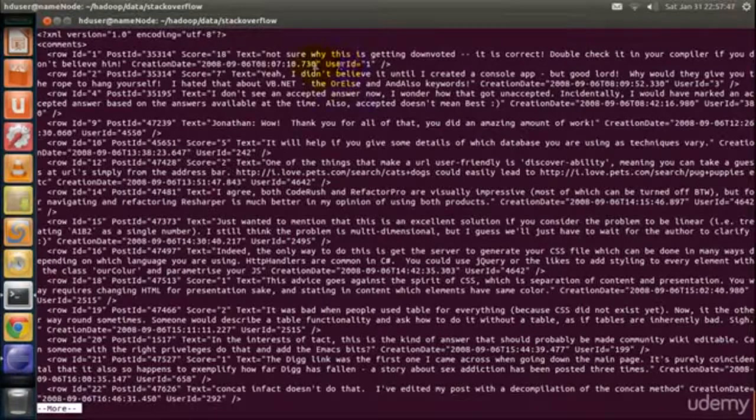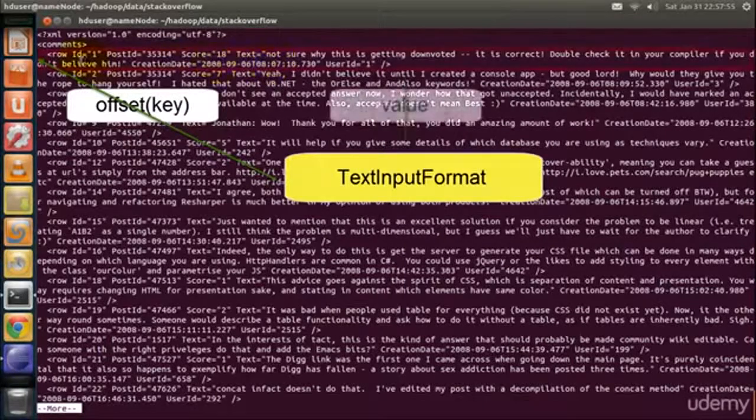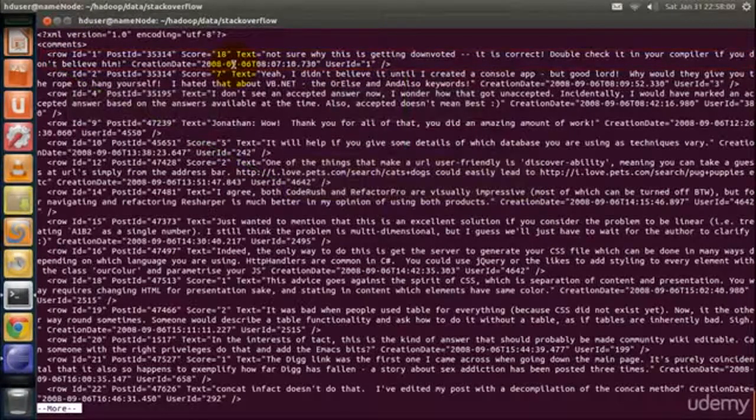Since there is one comment per line, we can use TextInputFormat as our input format. In that case, the offset will be the key and the comment will be the value. We can use the creation date to determine when was the first time a user commented and when was the last time a user commented. To count all the comments for each user, we have to group all the comments per user. So clearly we can use user ID as the key.